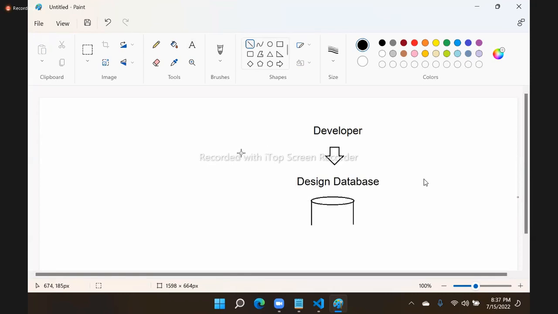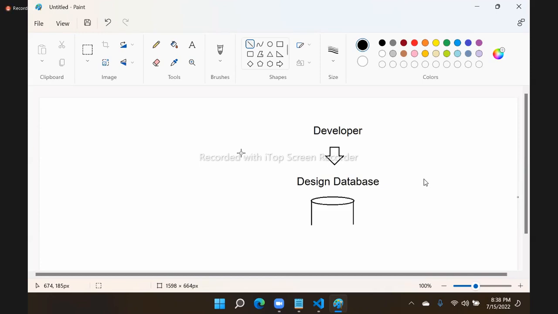Now the question is, what is the reference given to you for designing a database? What is the reference that you see and design the database from? That means what tables to create, what fields to create, from where will you see and design?